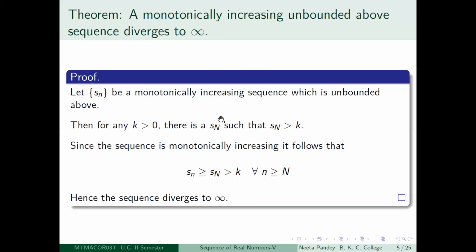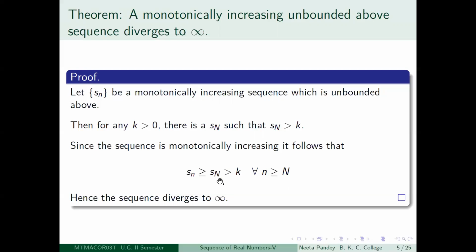So you will be able to get an S capital N so that S capital N is greater than k, because it is unbounded above. Now again use the fact that the sequence is monotonically increasing. So S capital N is greater than k means that if you take S little n, where little n is greater than or equal to capital N, then that will be greater than or equal to S capital N, and so it will be greater than k.